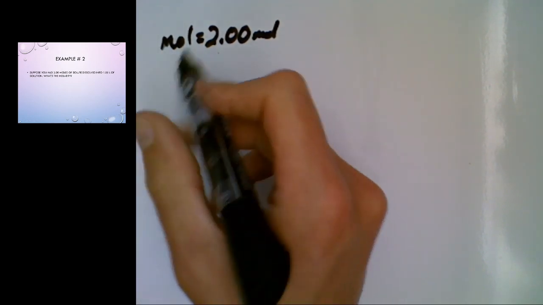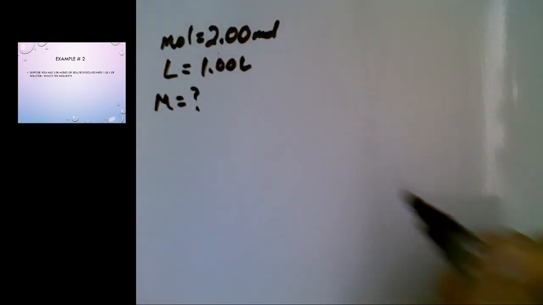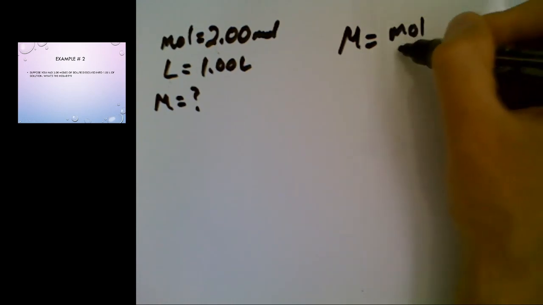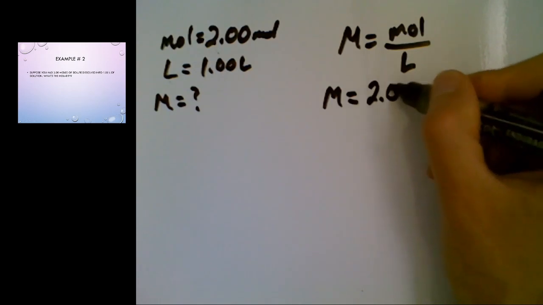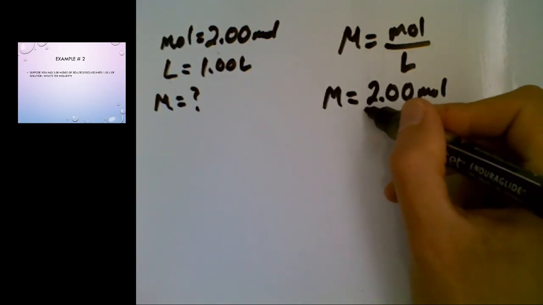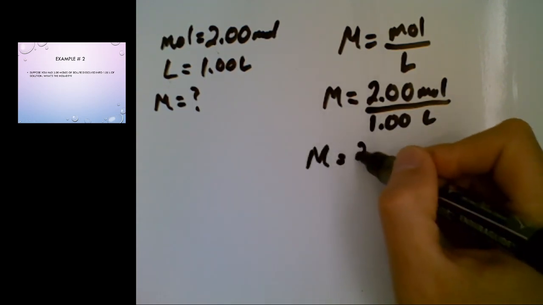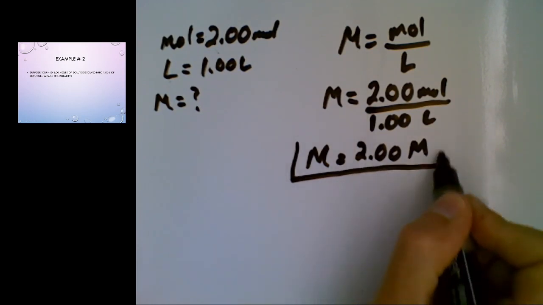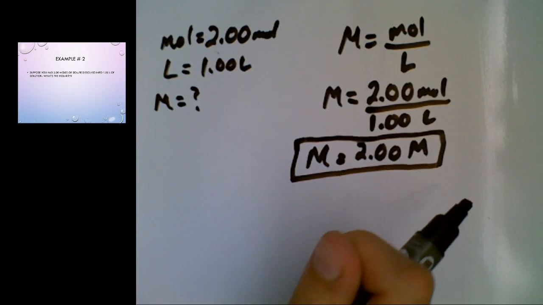We know that the number of liters is 1.00. So we need to find the molarity. So we're going to use our molarity formula, which is moles per liter. So it's going to be 2.00 moles divided by 1.00 liters. It has a molarity of 2.00. Remember to put the M after it to show your units, our molarity, and there you go.